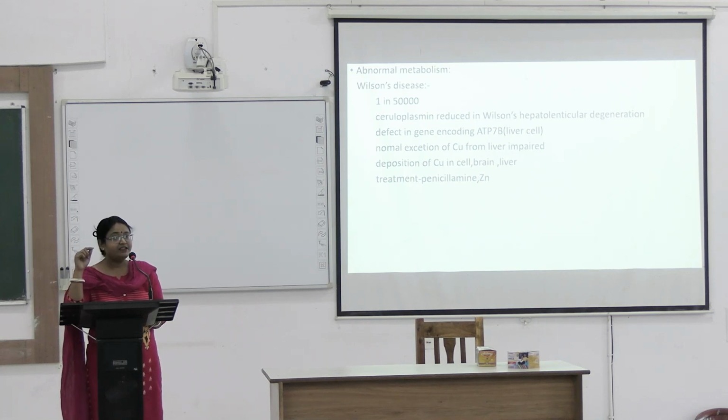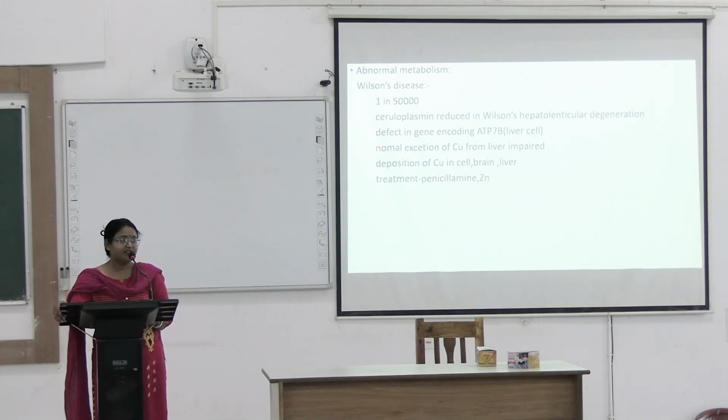These genes encode the intracellular ATPase that incorporates the copper into apoceruloplasmin, and after that carbohydrate is added, and together they form holoceruloplasmin. Holoceruloplasmin has a half-life of 4 to 5 days.